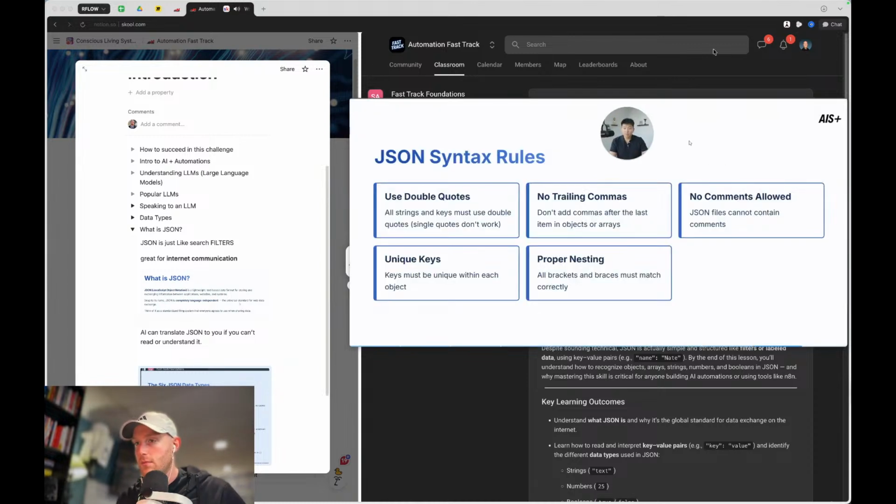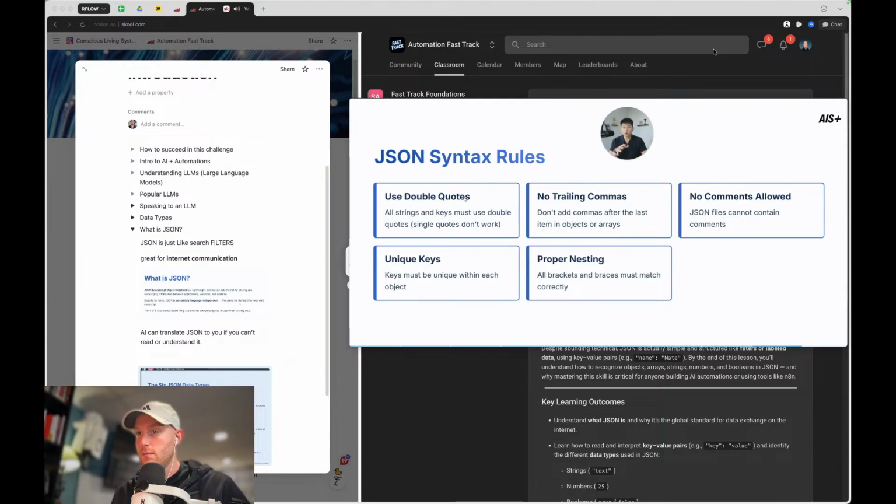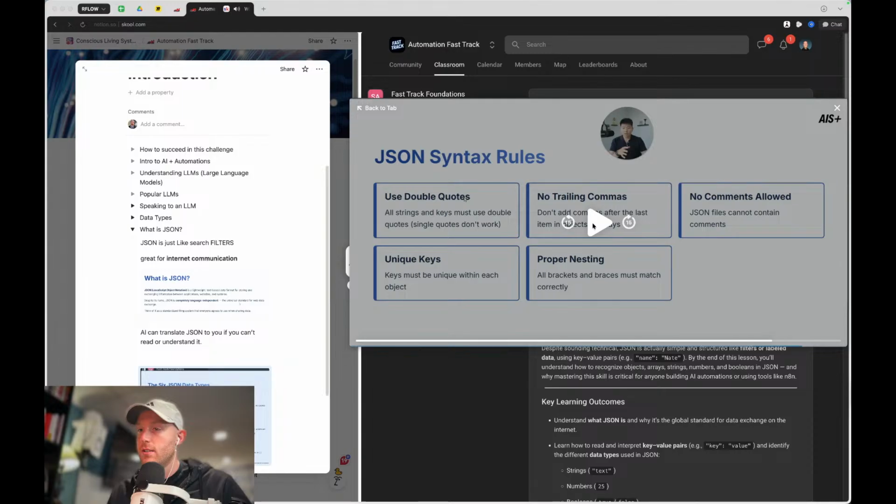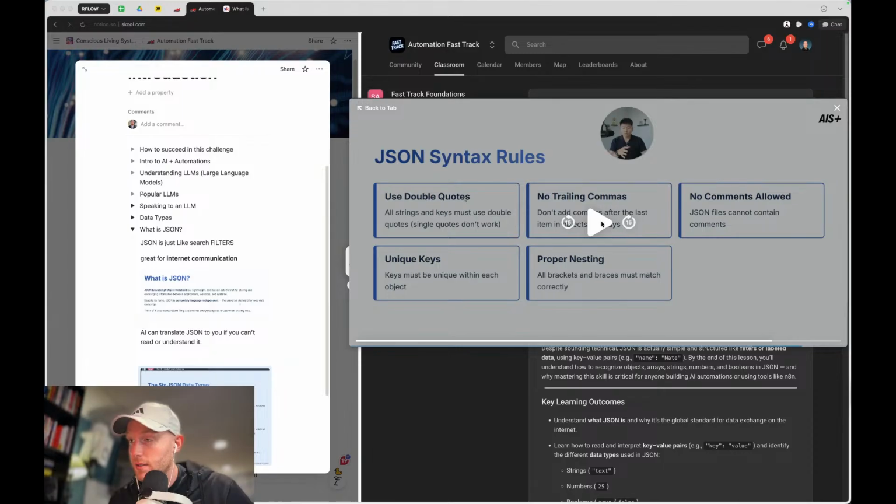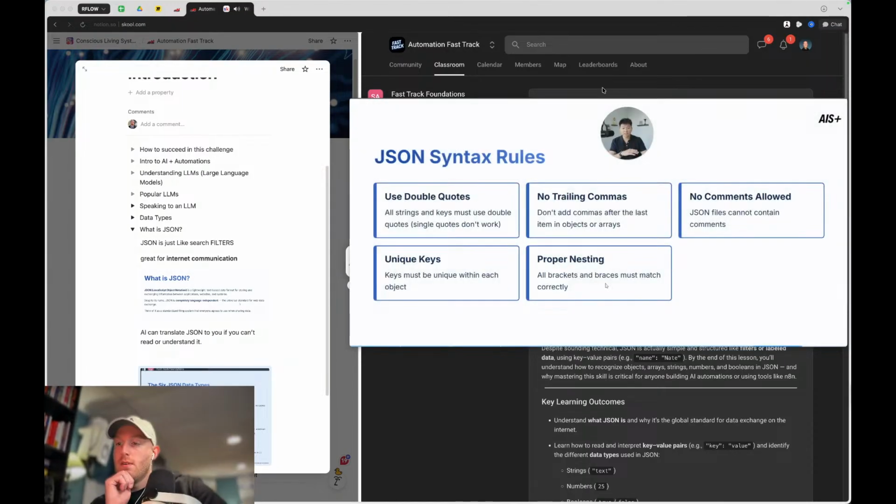So the rules, just to come back to later: there are certain tiny things that will break your JSON. If you have double quotes used wrong, it will break. If you have trailing commas, it will break. If you have certain comments, it will break. Just like English or any sort of language, if you spell a word wrong, no one's going to interpret that correctly. So be accurate with your prompting. Keys must be unique, you can't have two of the same keys, and you have to have proper nesting.